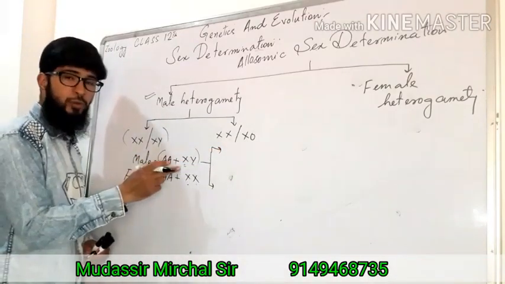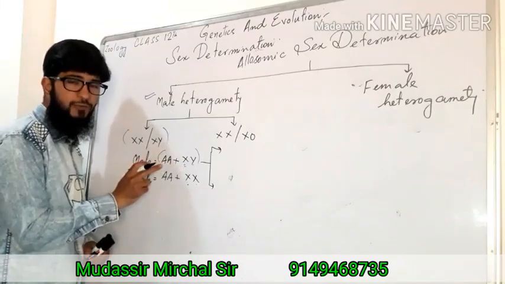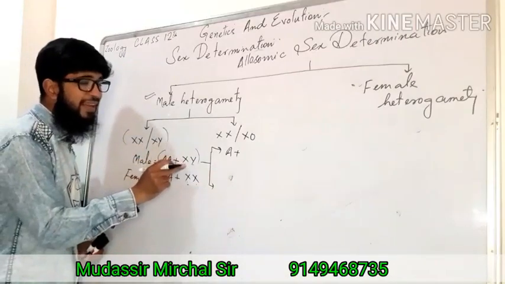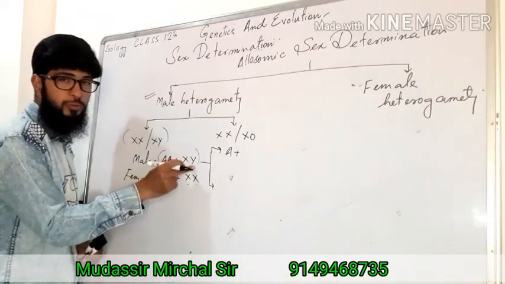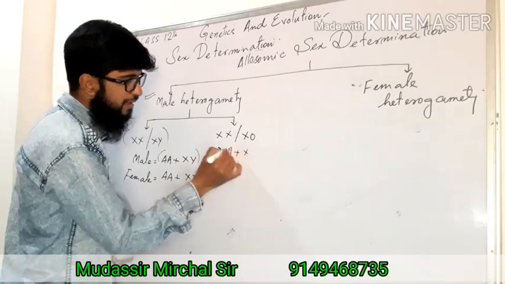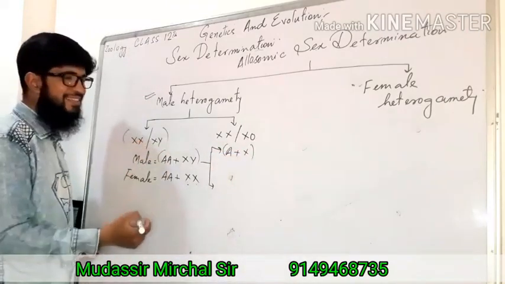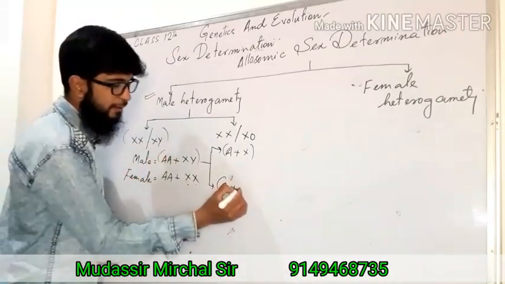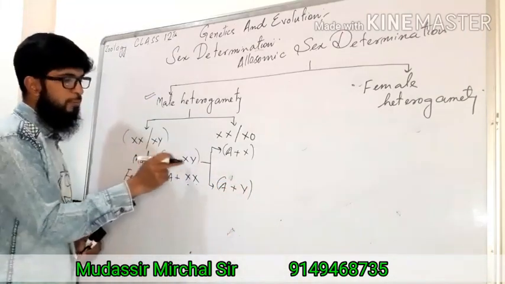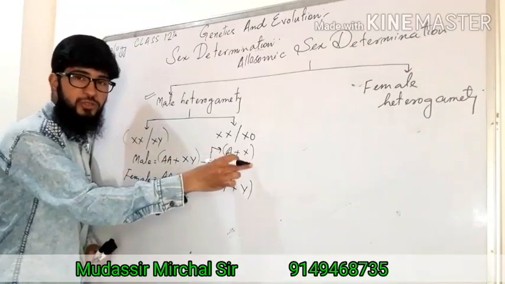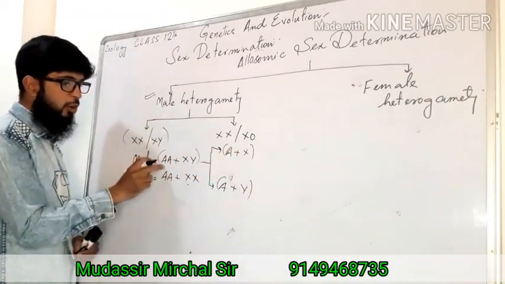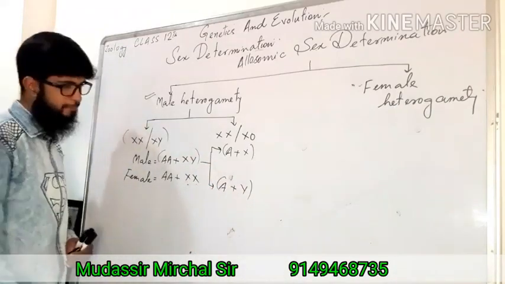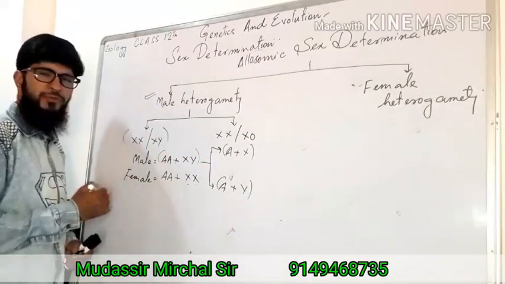As the gametes are haploid, they will have one half copy of the autosome, that means A, plus they will have either X or Y, not both, because haploid. So there will be X. Now the second condition is there will be an autosome set plus there will be a Y. Autosome plus X, composition of 50% of the gametes, and autosome plus Y, 50% gametes are having this composition, right? Fine. Now what about females?